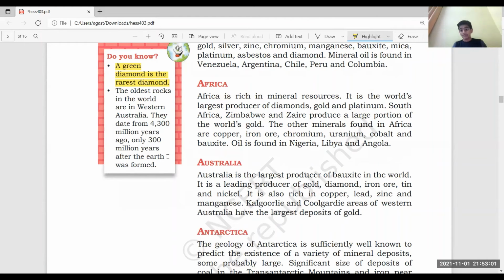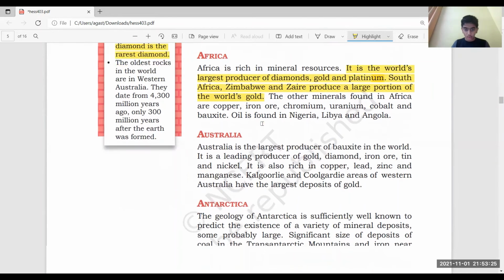Africa means diamonds. We have known it for ages, and it's the world's largest producer of diamonds, gold, and platinum. South Africa, Zimbabwe, and Zaire produce a large portion of the world's gold. The other minerals found in Africa are iron ore, chromium, uranium, etcetera. All are found in Nigeria, Libya, and Angola.